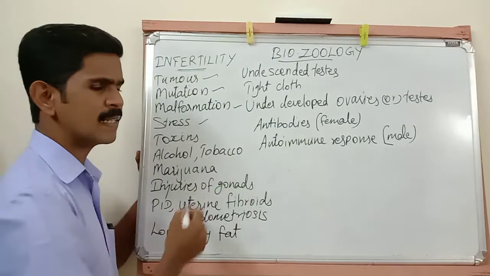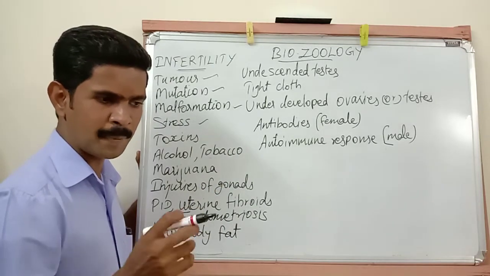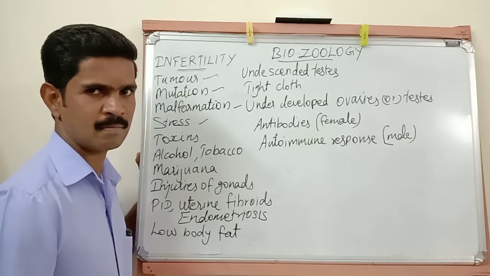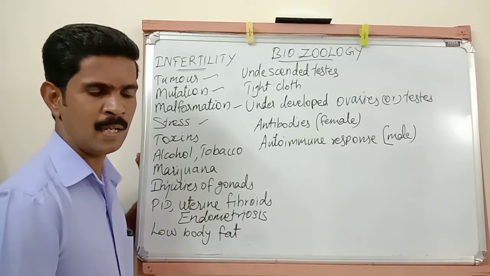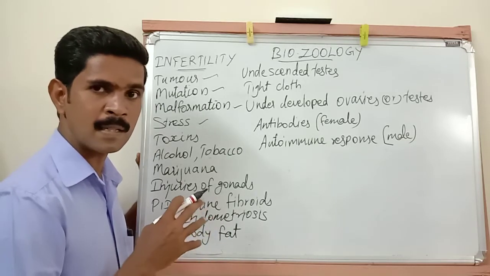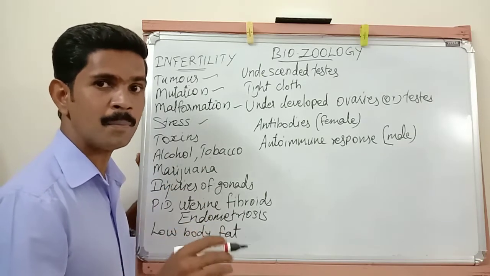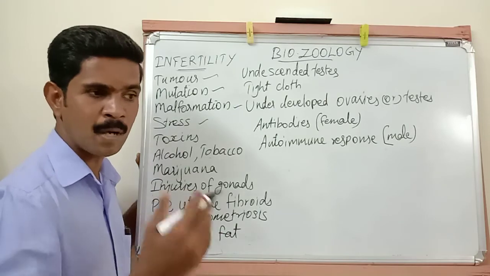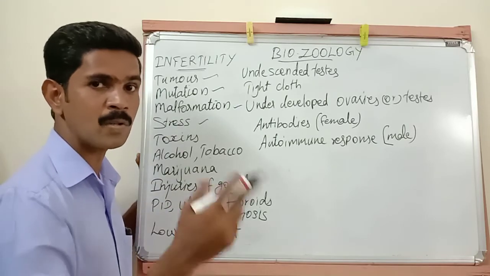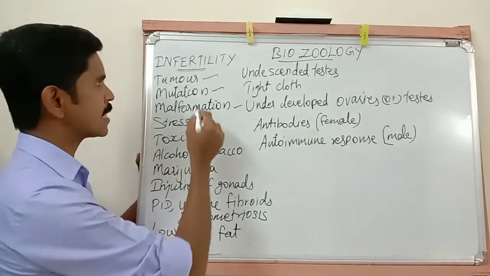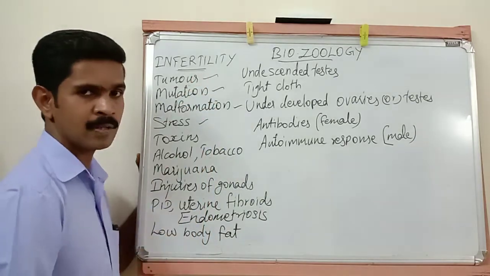Then the fourth reason is stress. If a person is continuously affected by over stress, it leads to infertility. In females, over stress leads to problems in the menstrual cycle also. If any problems occur in the menstrual cycle, it also leads to infertility. So over stress is the next cause for infertility.